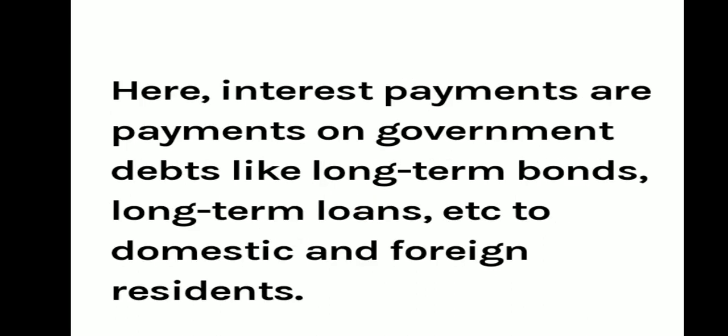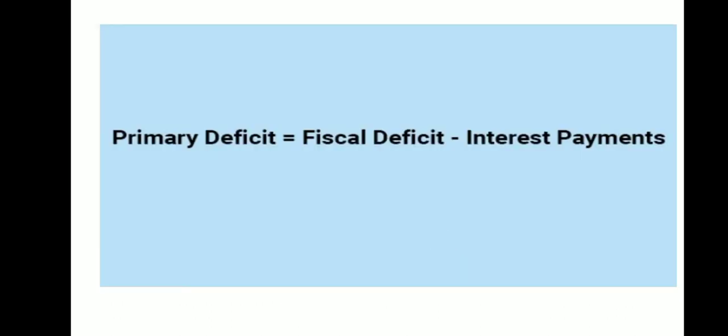Here the interest payments are on the government debts like long-term bonds, long-term loans, etc. to domestic and foreign residents. Primary deficit equals fiscal deficit less interest payment.